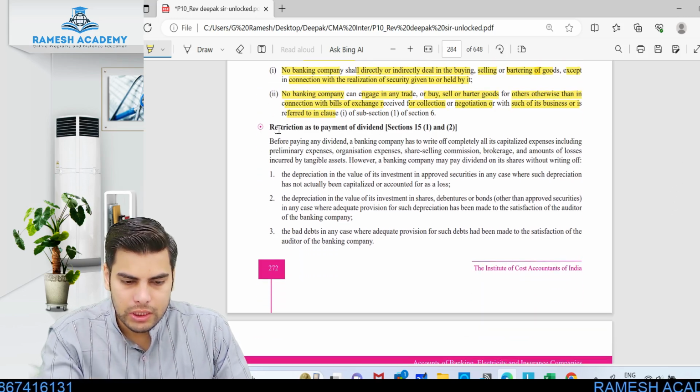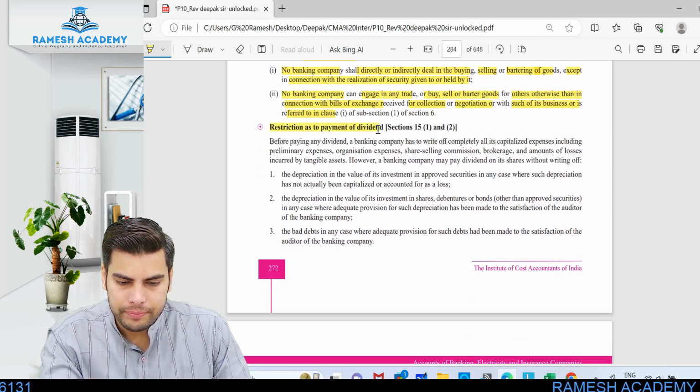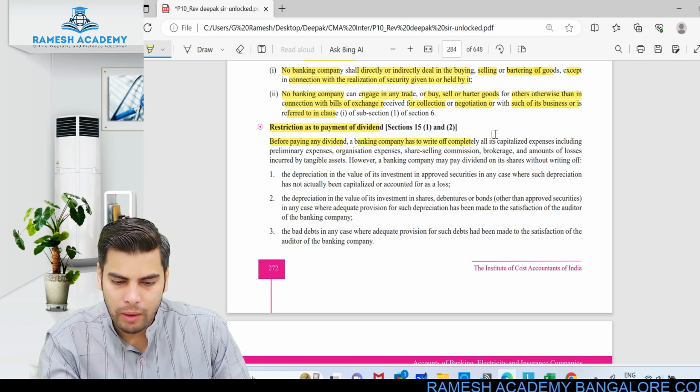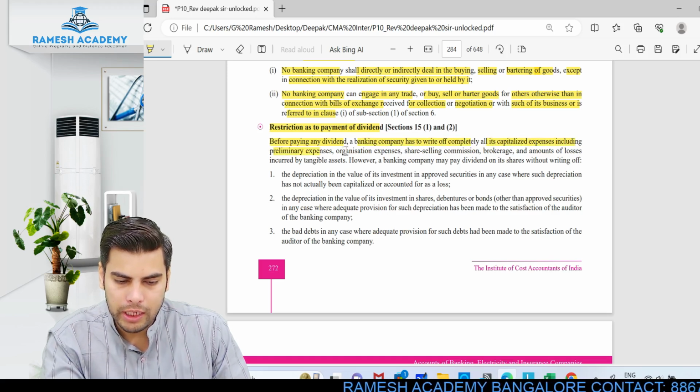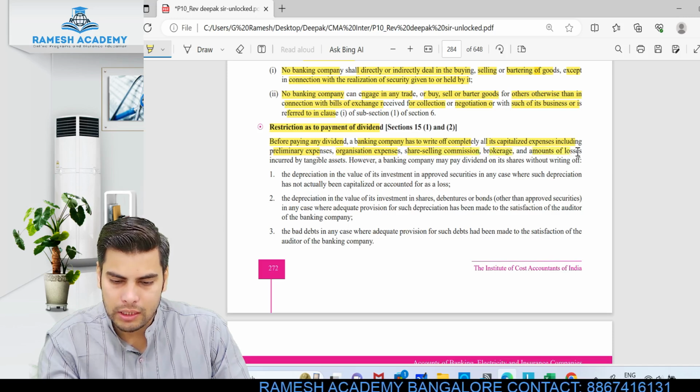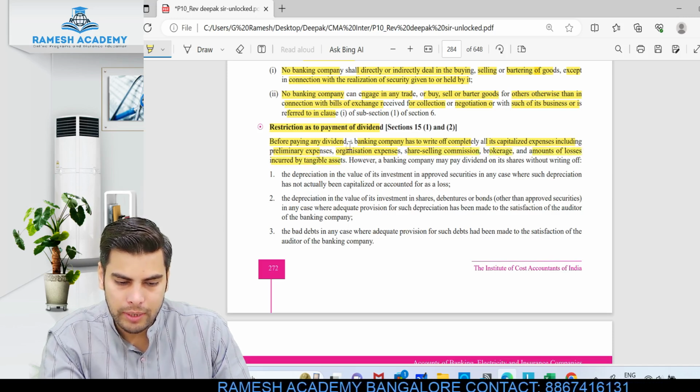Restriction as to payment of dividend. Let us understand this. Before paying any dividend, a banking company has to write off completely all its capitalized expenses, including preliminary expenses, organization expenses, share selling commission, brokerage, and the amount of losses incurred on tangible assets.